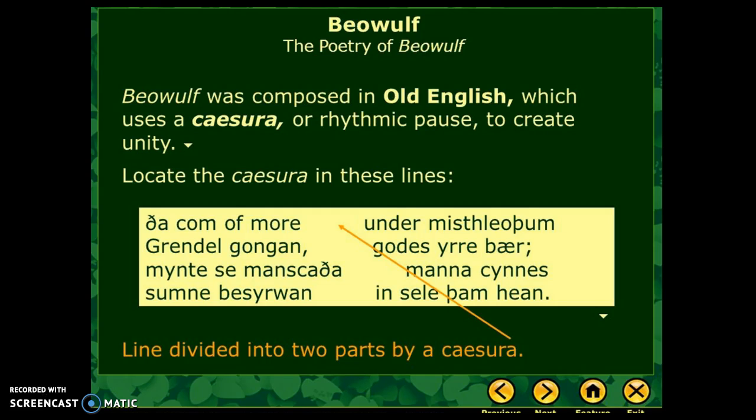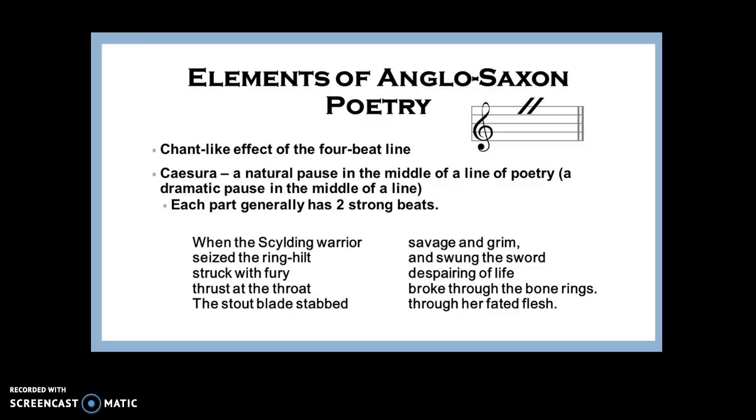Now in Beowulf, we can see caesuras located in these lines. I can't read Old English, but let's just take a look at it. So here in this Old English, we see these spaces, and they're indicating caesura. We're not reading the Old English form of Beowulf, thank goodness. We are going to read a translation, and the caesuras will still be located in them. So let's take a look here. Thank goodness this one's translated. And let's look at how it's used in this part of Beowulf.